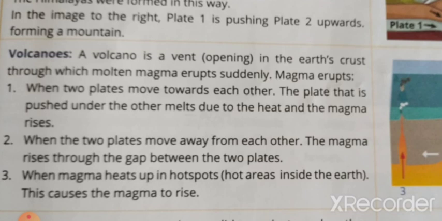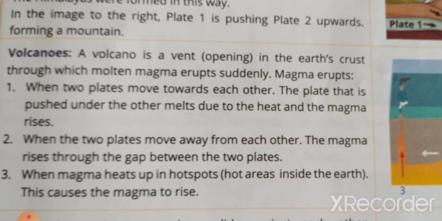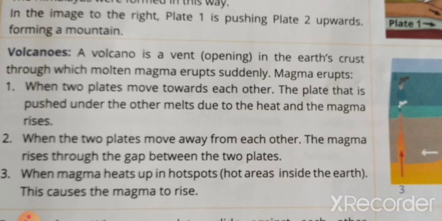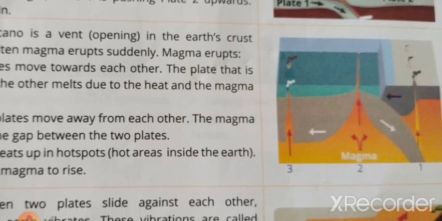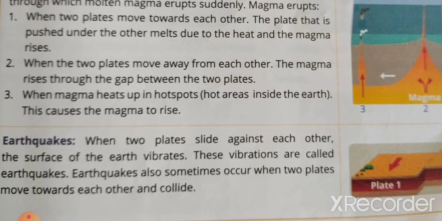When the two plates move away from each other, the magma rises through the gap between the two plates. If there is any gap when the plates move, the magma, which is very hot and liquid, will come into the gap. Then magma also heats up in hot spots, and this causes the magma to rise. So this is how we can see a volcano form.